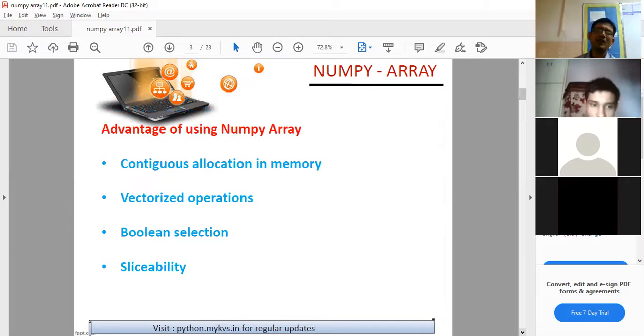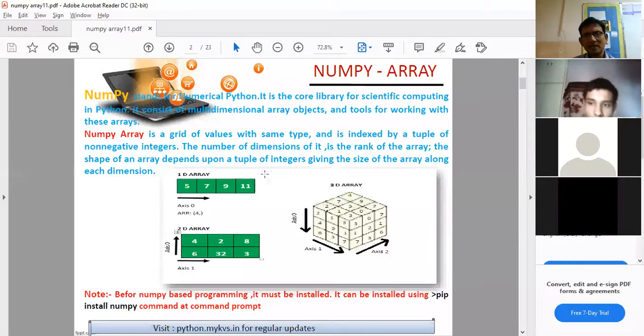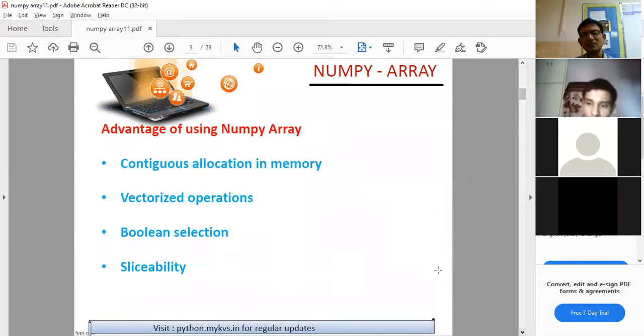So these are a few advantages of using NumPy. What are the advantages of using the NumPy array? Number one is continuous allocation in memory. Clear? So you see here in the previous example, where this array is made, all the elements of the array, 5, 7, 9, 11, will be stored in continuous memory locations. Can anyone tell me the meaning of continuous memory location? What is meant by this term, continuous allocation in memory?